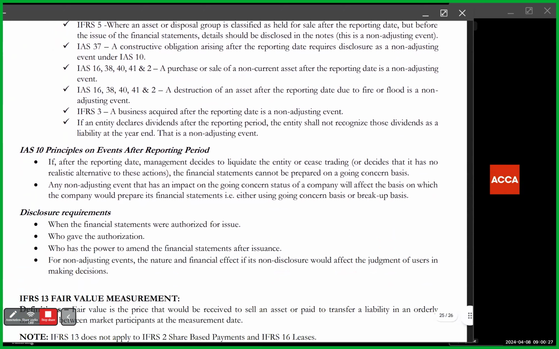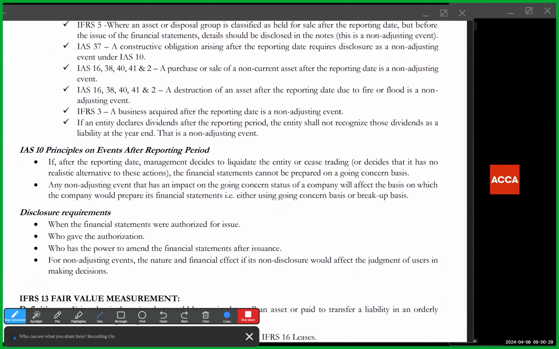financial statements. Now, there are some principles you need to know about events after the reporting period. If after the reporting date, management decides to liquidate the entity or cease trading, then the financial statements cannot be prepared on a going concern basis. Meaning anything that affects going concern is an adjusting event automatically. Which brings me to this next point, any non-adjusting event,